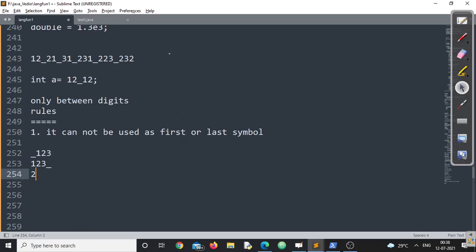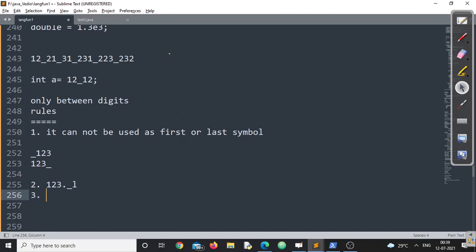Number two. If I am using 1.123, then underscore, then F, this is also invalid. Underscore, capital F, this is invalid. So suffixes like L, F, or D, if you want to represent the number with them, make sure underscore is not immediately followed by F, L or D. So in all these three cases, it is invalid. Make sure you understand this point.